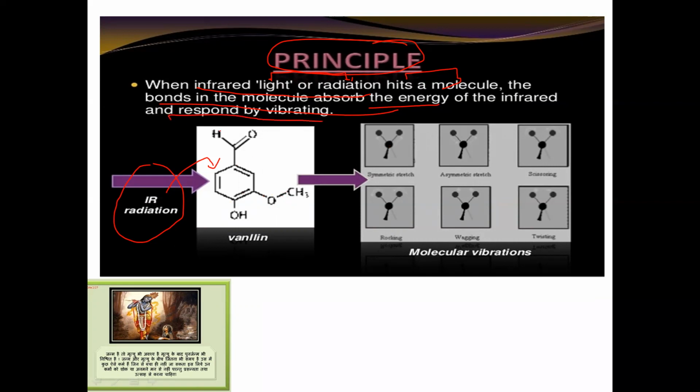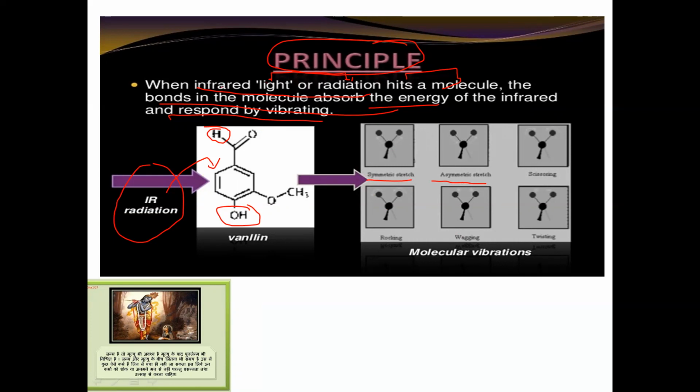Okay, so all the atoms will vibrate, and this vibration is called molecular vibration. It is further classified into different types of vibrations like symmetric, asymmetric, scissoring, rotating, wagging, twisting, and so on. So these are the principles.